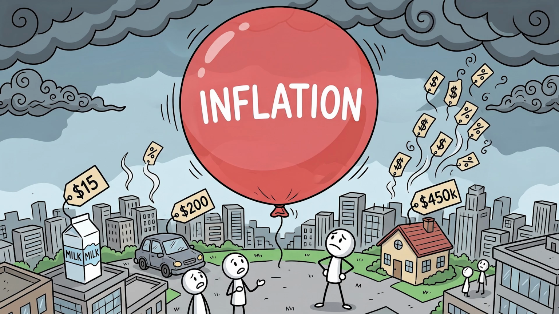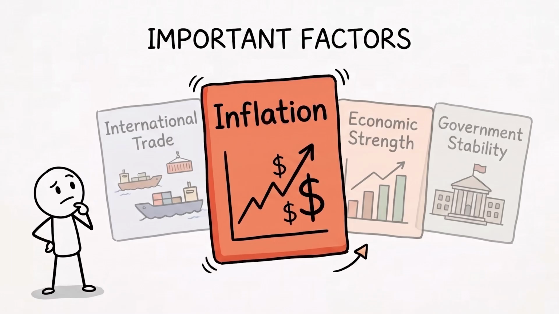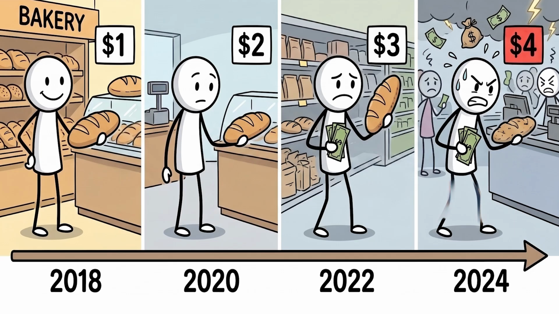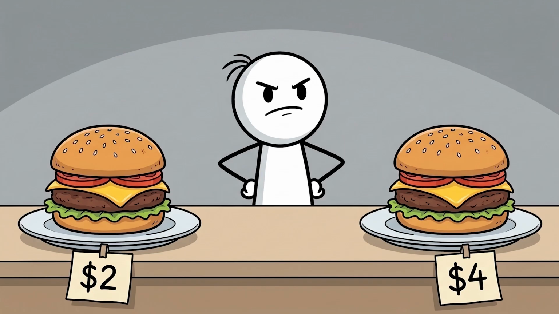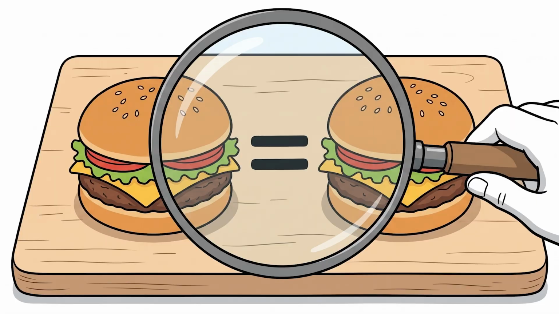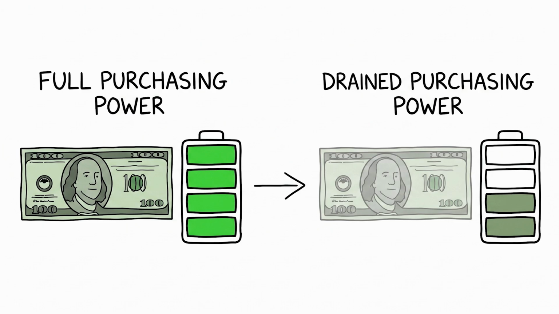Reason number 3, inflation. Now let's talk about one of the most important factors, inflation. Inflation means prices rise over time. You've probably noticed this yourself. A burger that cost $2 a few years ago might cost $4 today. The burger didn't suddenly become twice as good. The value of money changed.